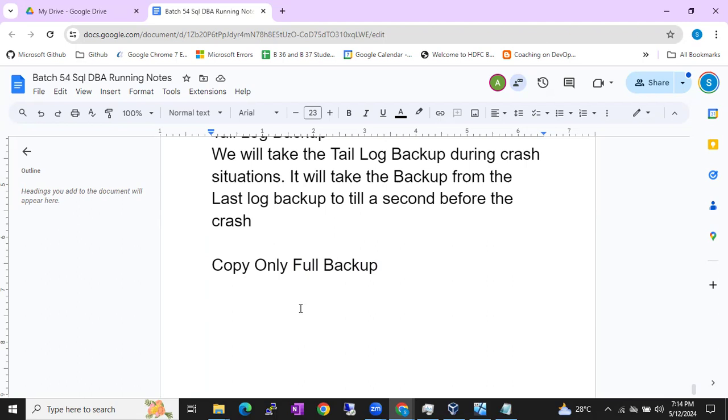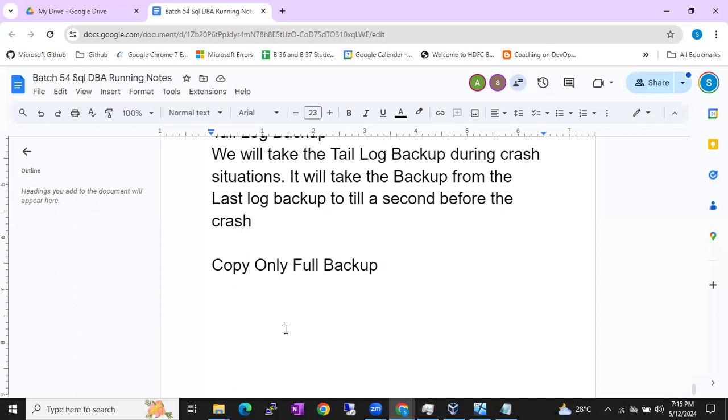Next, it will do one more important thing after a successful full backup. Compression? Very good, Dimitri. Compression, of course, is okay, but compression happens during the backup, it takes the backup with compression. But after a successful full backup, it will do one more thing, that is the resetting of DCM pages, right? After every successful full backup, it will start tracking the DCM pages again, and the DCM page journey will start again.